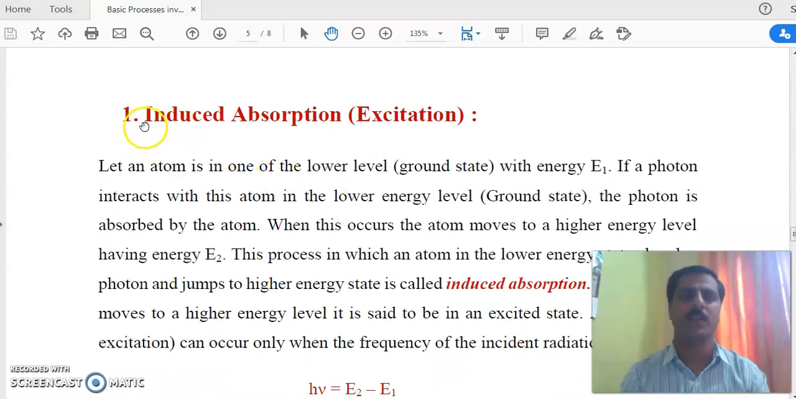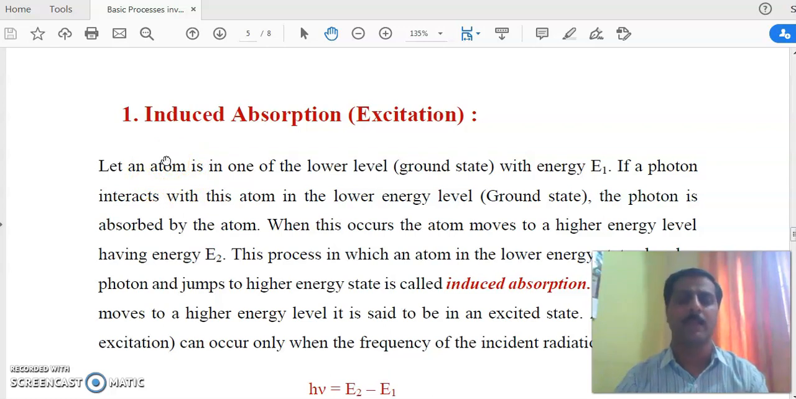The word induced means forced. When someone is forced to act, this is known as induced absorption. To understand induced absorption, we consider an atom. Here I am starting with that atom. Previously I used electron, atom or molecule.